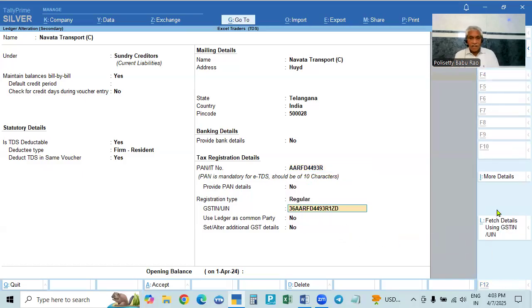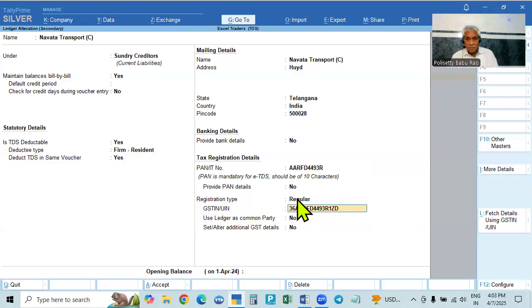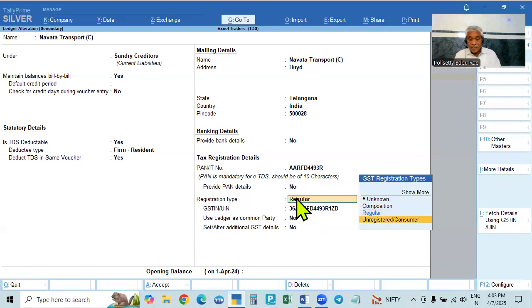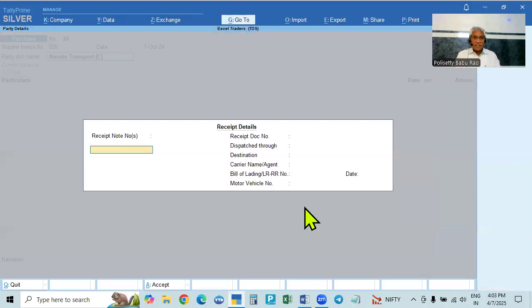If it is regular, giving the registration number, make it regular. If it is unregistered, we will select unregistered or consumer, and will not give any number. In such a case, we have to ask them separately and get the PAN card number. If there is a registration, you can select from the registration itself, because the registration contains the PAN card also. So like that it is completed.